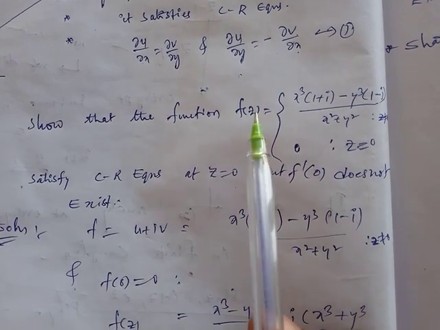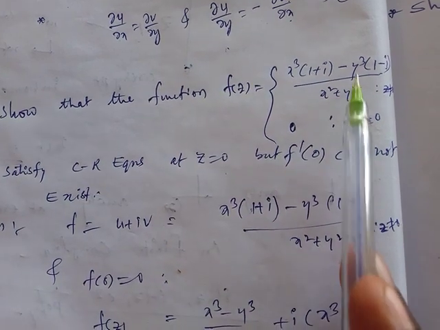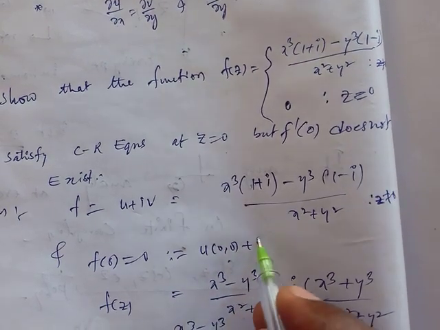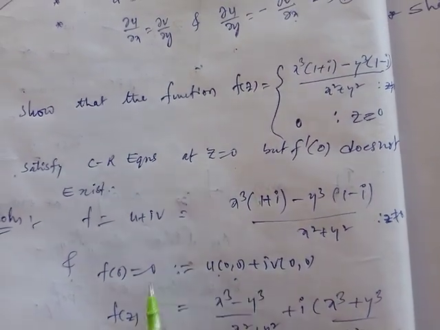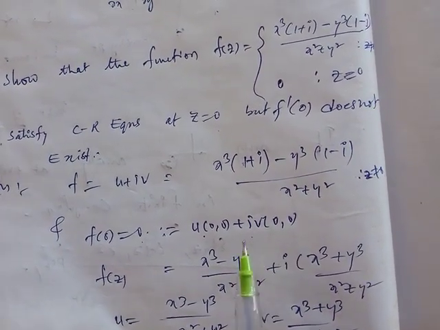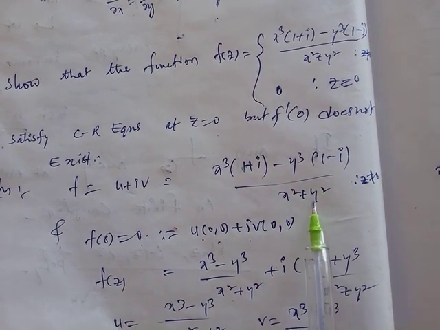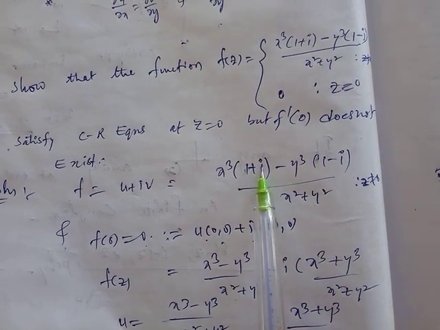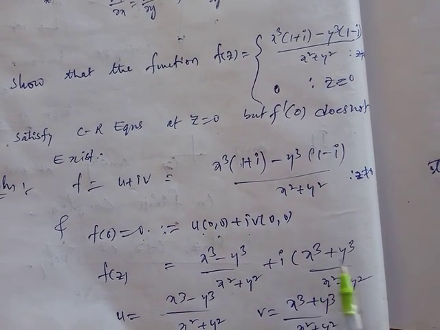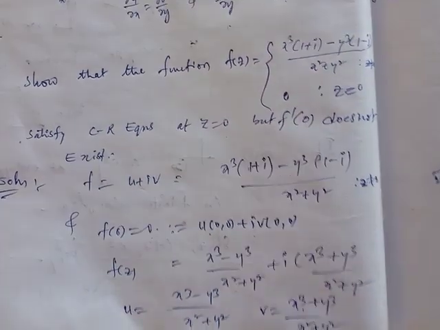Given function f(z) = u + iv in the usual notation, u is the real part and v is the imaginary part. At z = 0, u(0,0) + i v(0,0), here the u value is 0 and v value is also 0. Simplifying the real and imaginary parts: x³ minus y³ over x² + y², plus i times (x³ + y³)/(x² + y²). The first is the real part and the second is the imaginary part of the function f(z).